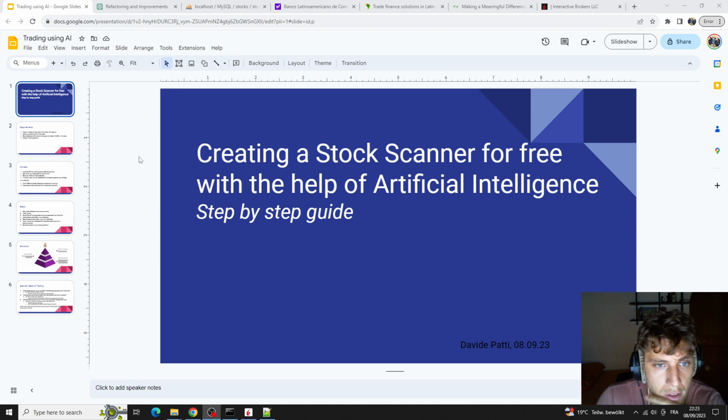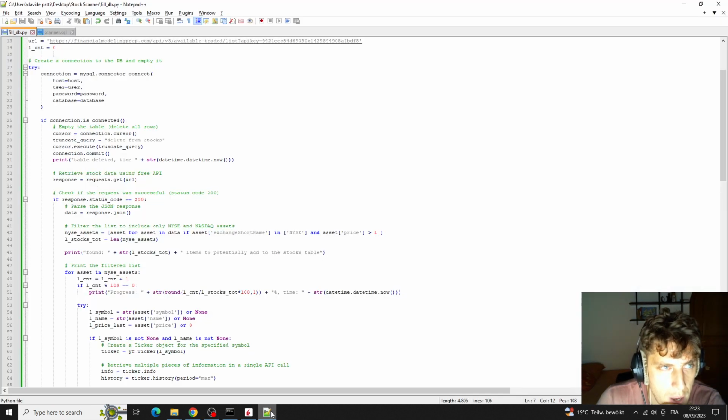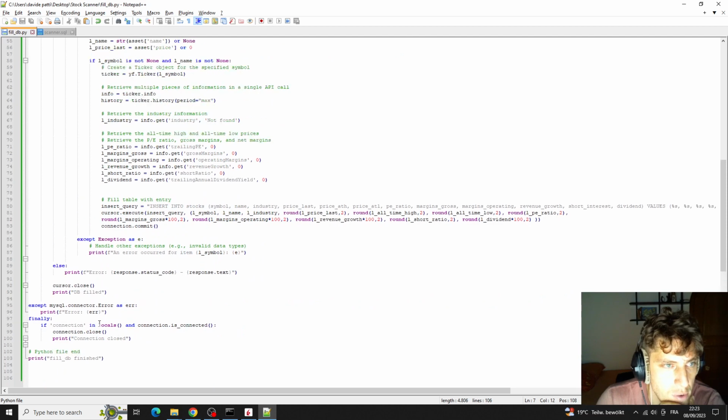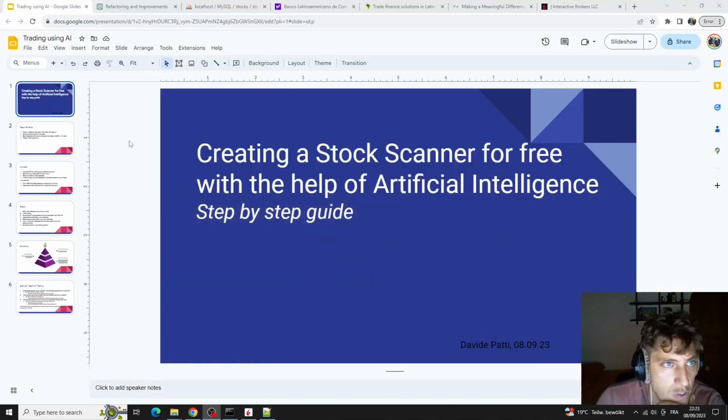I installed Python, which is a programming language, just a notepad, and we prepared one file, which is this one. It's 100 lines. With the help of ChatGPT, we prepared basically one file that, when executed, will fill a local database with data that we need to create the scanner, to find interesting stock picks.